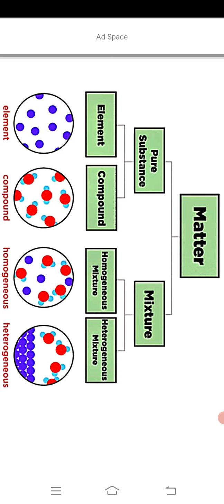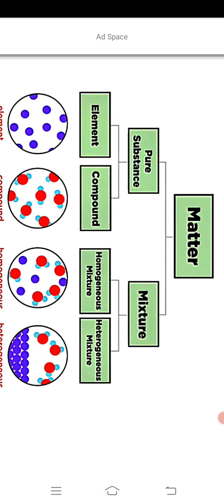Pure substances are of two types. One is called element and one is called compound. A pure substance is a substance that is made up of only one kind of atoms or molecules. For example, copper and iron are pure elements, and pure water is a pure compound.